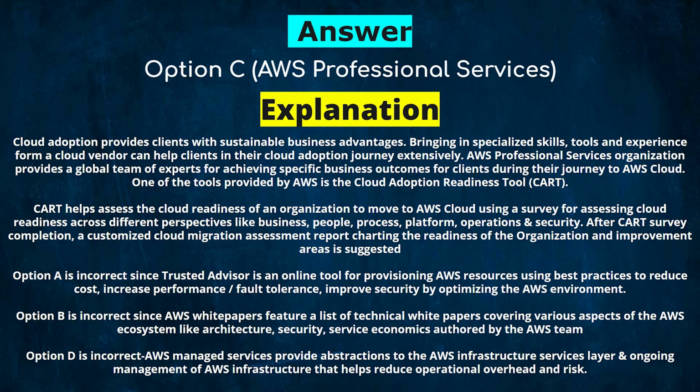Option B is incorrect, since AWS white papers feature a list of technical white papers covering various aspects of the AWS ecosystem like architecture, security, service, and economics, authored by the AWS team. Option D is incorrect. AWS Managed Services provide abstractions to the AWS infrastructure services layer and ongoing management of AWS infrastructure that helps reduce operational overhead and risk.